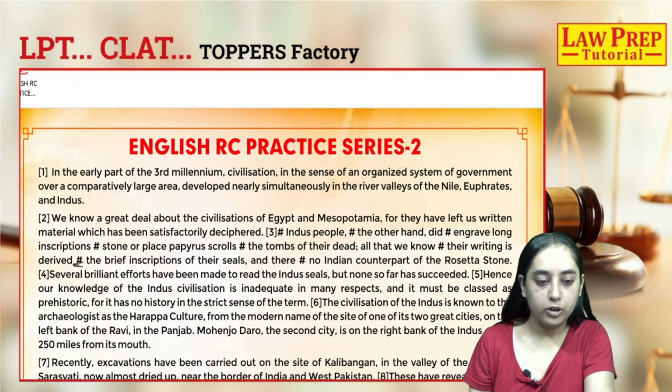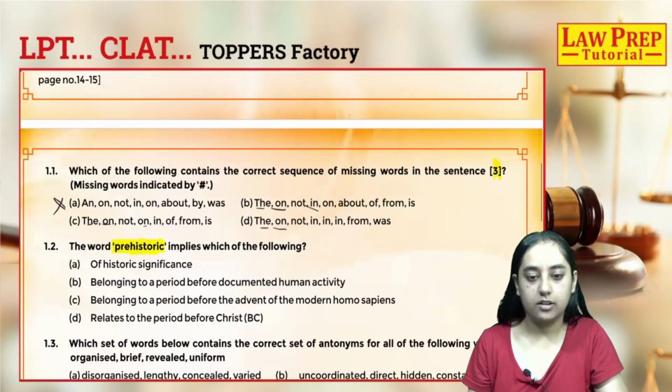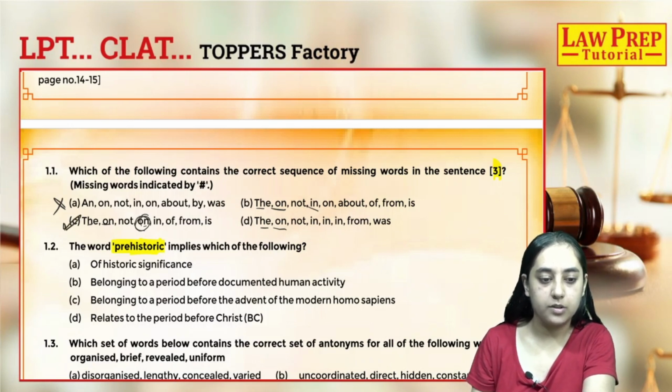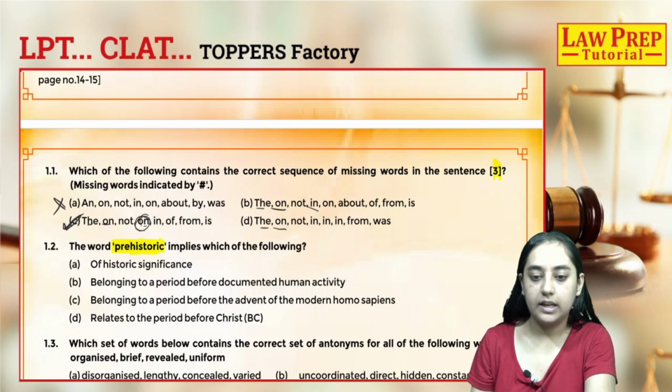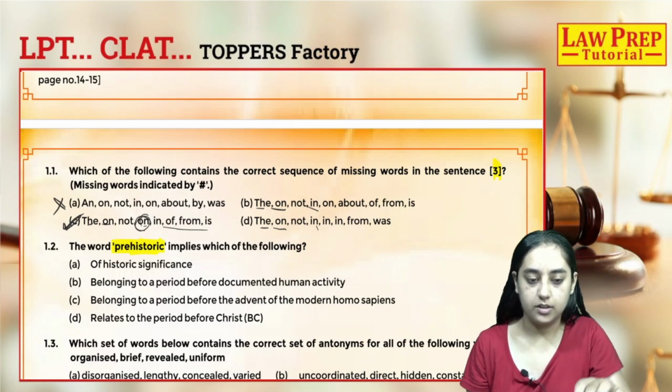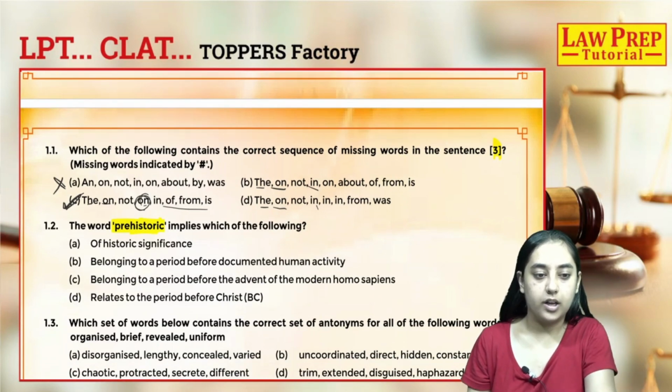So here the fourth blank will be on. Let's check the options. The fourth blank on is given in option C, so the correct answer will be option C, and options B and D are eliminated right here. We do not even have to check further because this solves our question. That way you'll also save your time and you don't really have to check the other ones. Okay, so we are done with the first question.